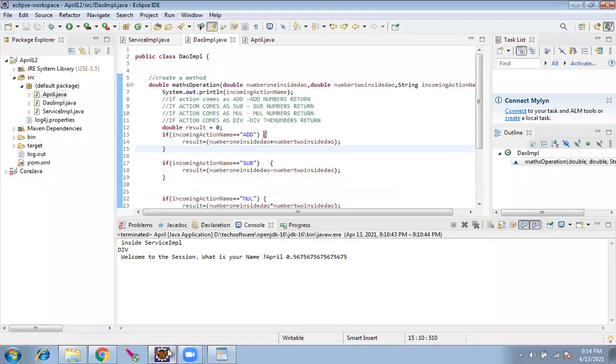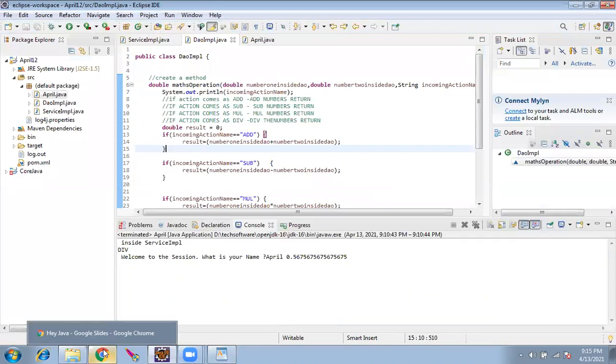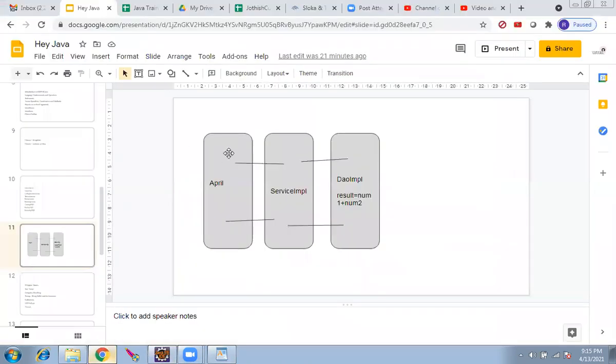And we have something called the service layer, right? Yes. So now if you see the application architecture, we have three layers. We have a main program, we have a service layer, we have a DAO layer.